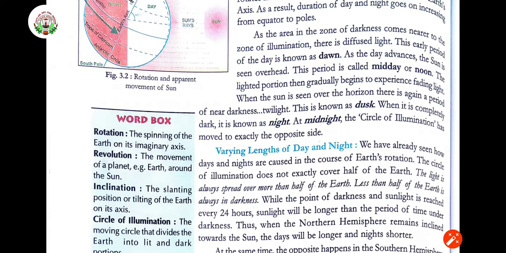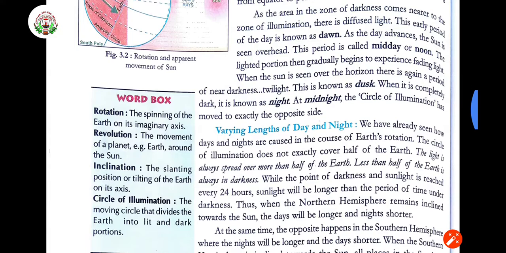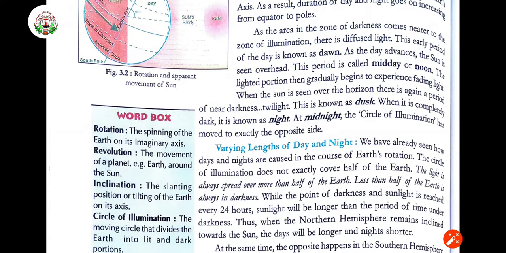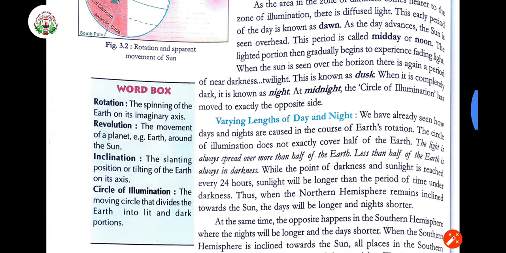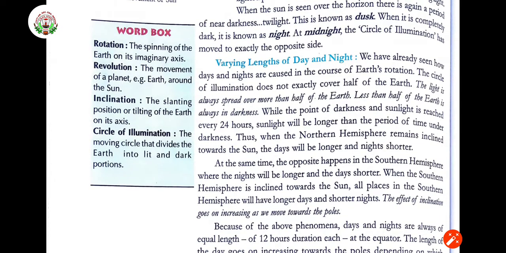At midnight, the circle of illumination has moved to the opposite side. Right? Now in the opposite side, they are going to have the same process which we had from early morning to the midnight. Right? So like this, the 24 hours is being divided. Varying length of day and night. Definitely day and night are varied in different time periods.